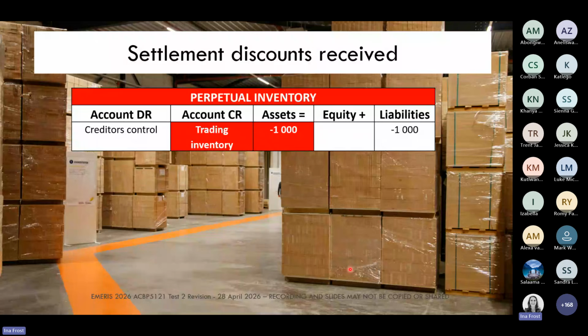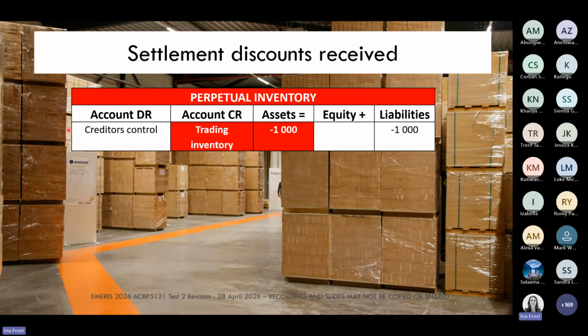Then the next type of transaction that we need to look at now is settlement discounts that we as the business receive when we settle an account with a creditor. So if we have bought inventory on credit from a supplier and we now pay the supplier and they give us a settlement discount, then how do we go about recording that discount?